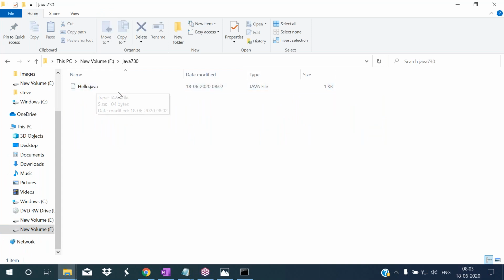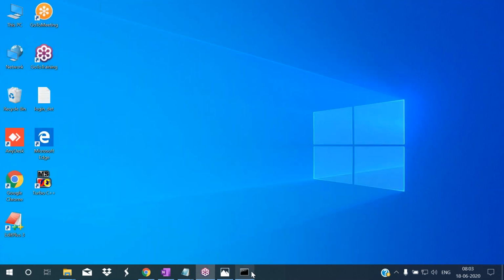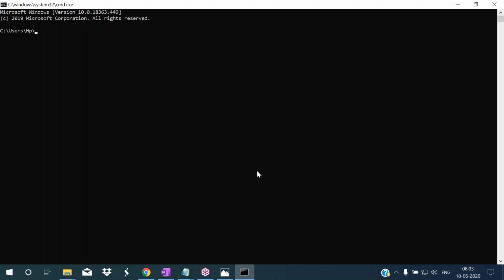This is the Java file. This Java file has source code. Now I want to compile that one, so we have to go to that program's location. Which drive? F drive. So I'm typing F colon. Now we are in the F drive. I want to go to our folder. To go to our folder, we use the cd command in MS-DOS. Our folder name is Java 730, so I'm giving Java 730 here. So in the F drive, now we are in the Java 730 folder.